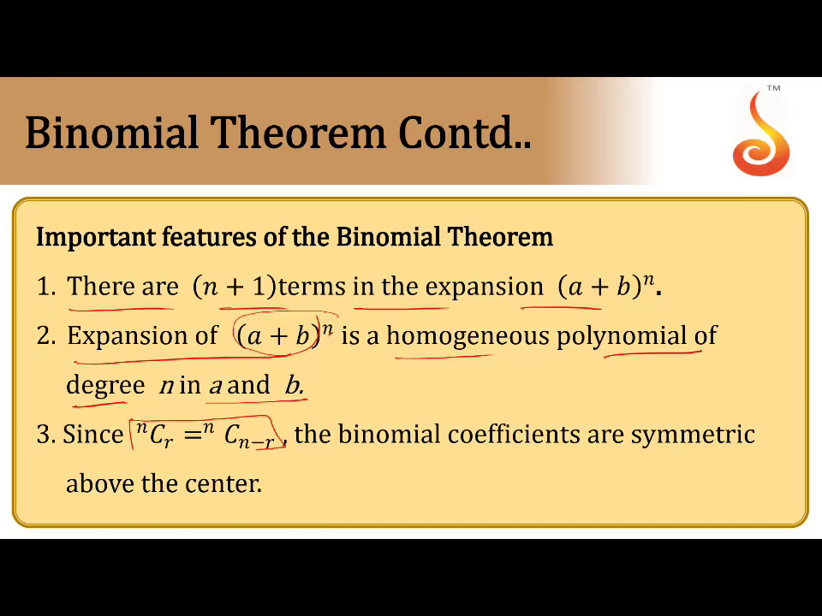When you are solving problems, ncr equals nc(n minus r). The binomial coefficients are symmetric about the center. So nc0 is the same as ncn, nc1 is the same as nc(n minus 1), according to this formula, nc2 is the same as nc(n minus 2) and so on. That means the binomial coefficients are symmetric about the center, the middle.